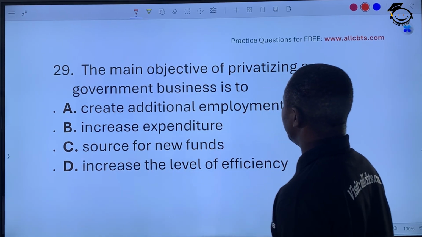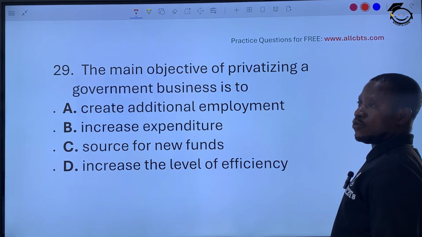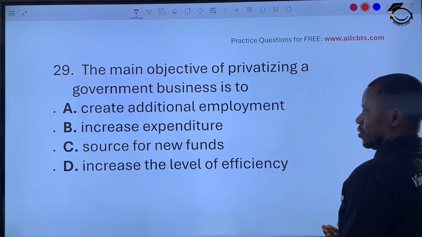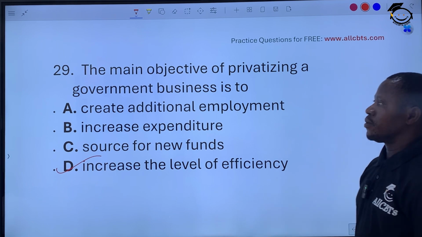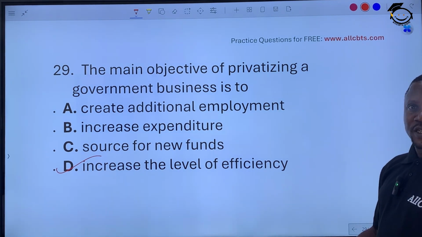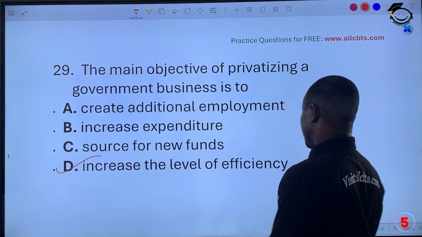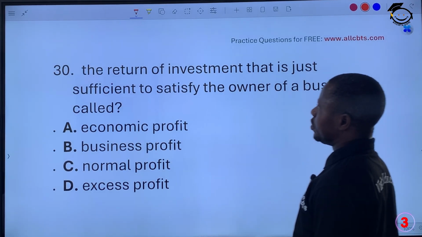The main objective of privatizing a government business, why do we privatize government businesses? To make them more efficient, to increase the level of efficiency. That's all. This is why you privatize, to make the government business more efficient. Okay? You don't need to waste time with that.